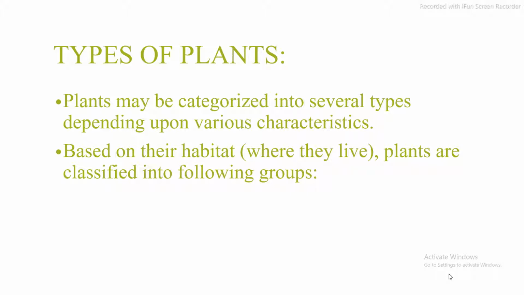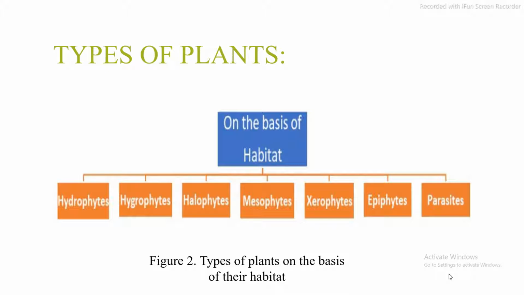Now, the types of plants. Plants may be categorized into different types depending upon their various characteristics. Based on their habitat, habitat means where they live, plants are classified into the following groups. On the basis of habitat, plants can be categorized as hydrophytes, hygrophytes, halophytes, mesophytes, xerophytes, epiphytes, and parasites.